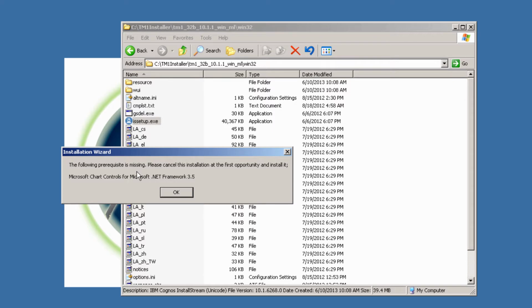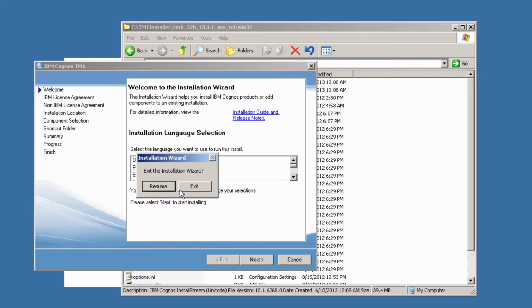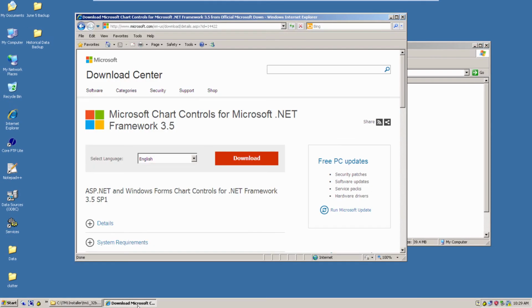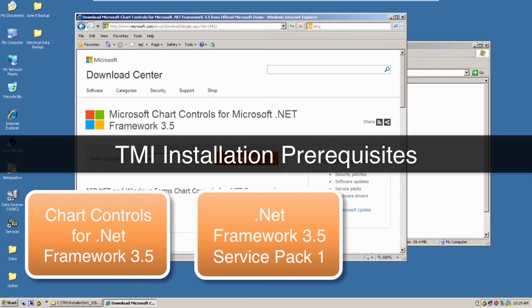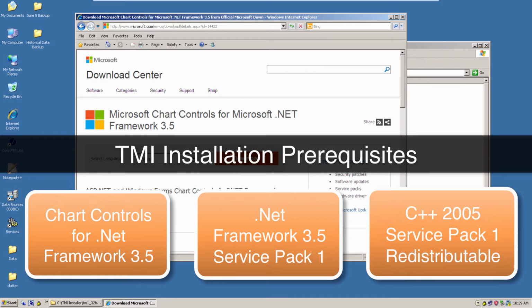If you don't already have the chart controls for .NET Framework 3.5, you'll likely receive this system message. So let's go download those now. You will need to install .NET Framework 3.5 Service Pack 1 first, but this comes with Windows 7 and Windows 8. You will also need the C++ 2005 Service Pack 1 Redistributable. A full list of prerequisites for TM1 is below in our video description. The chart controls can be downloaded from Microsoft's site.